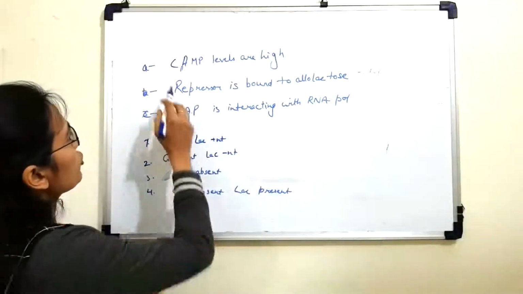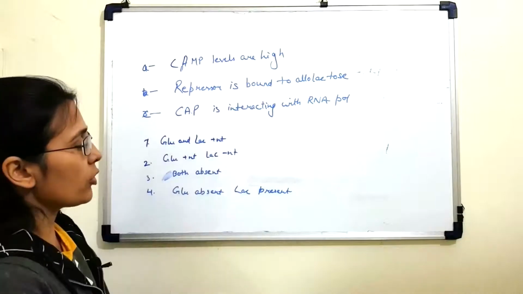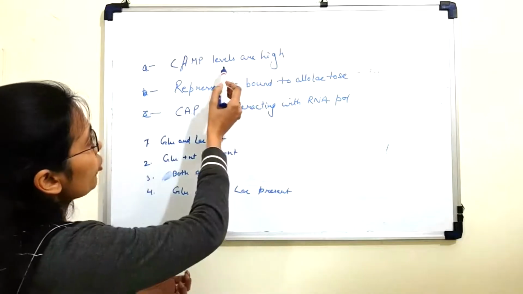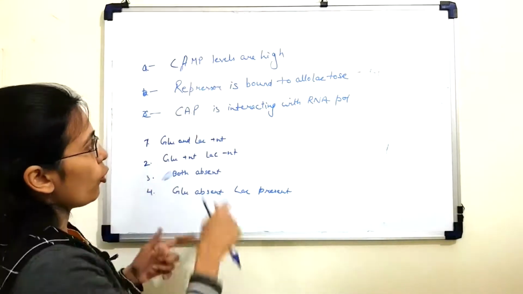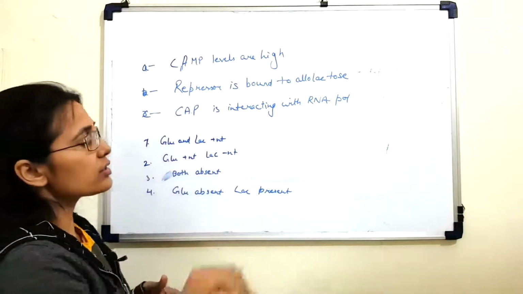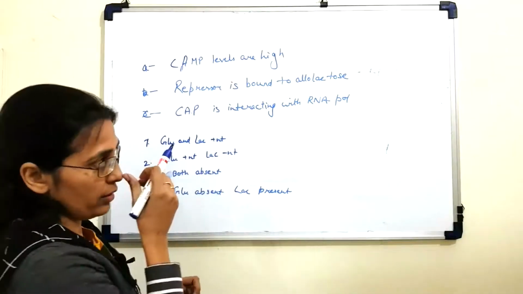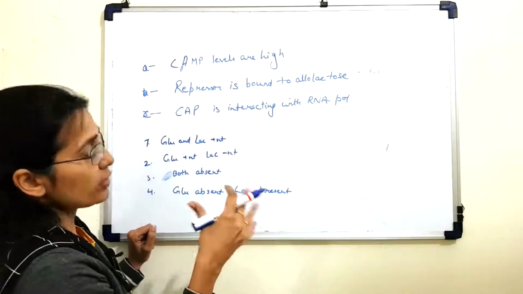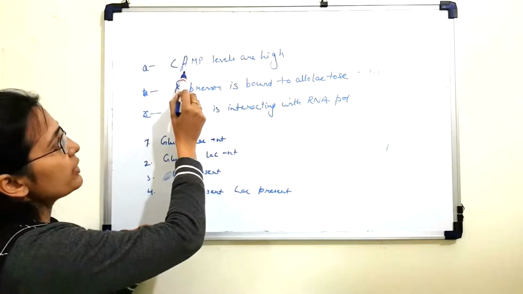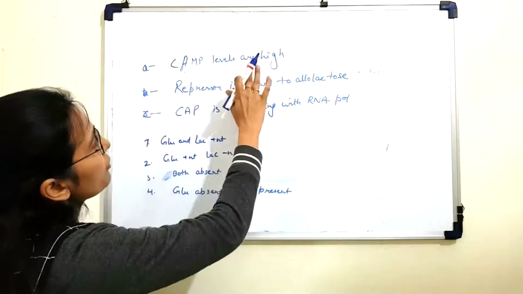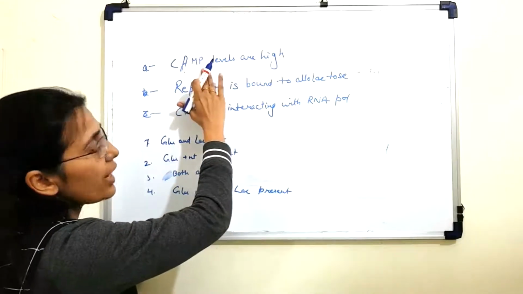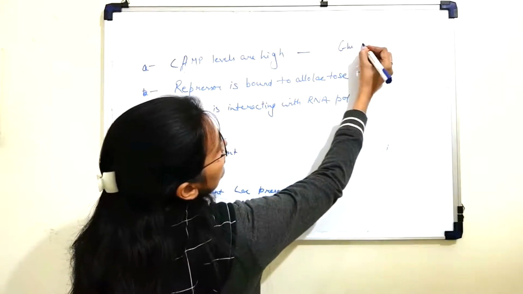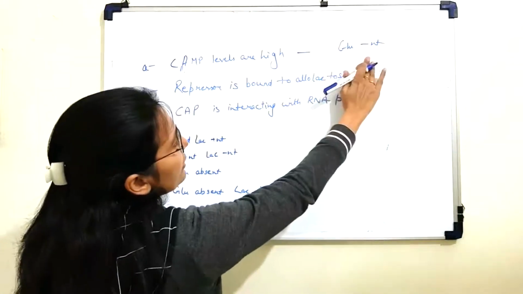So now let's look at the first observation, which says cAMP levels are high. cAMP level in any cell is dependent on the level of glucose. So if the glucose level is high, then cAMP level is low, and if the glucose level is low, the cAMP level is high. This is because when glucose is present, it prevents the activation of the enzyme which is required for the conversion of ATP into cAMP. So if a cell contains a high level of cAMP, that means glucose in that cell is absent. So from the first observation we get that glucose is absent.